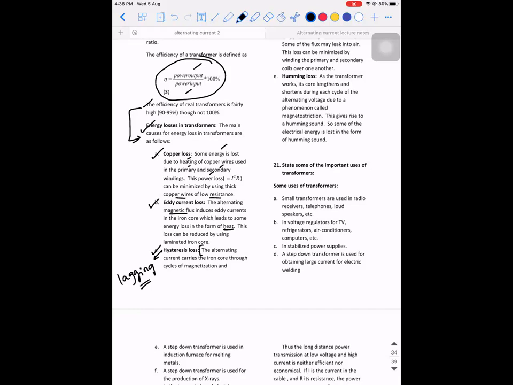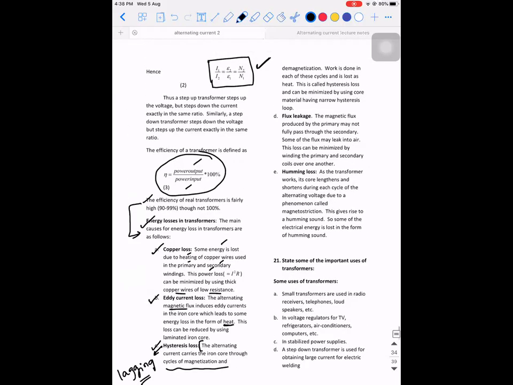The alternating current carries the iron core through cycles of magnetization and demagnetization. Work is done in these cycles, and this is lost in the form of heat, and this heat is called the hysteresis loss, which can be minimized by using core material having a narrow hysteresis. So have this in your mind. Once I complete the next chapter, I'll definitely explain. You will understand it before the end of next week. Hysteresis means lagging. That's it.